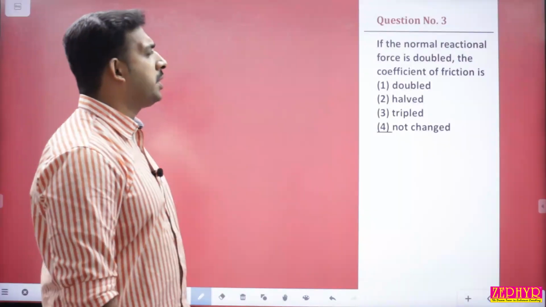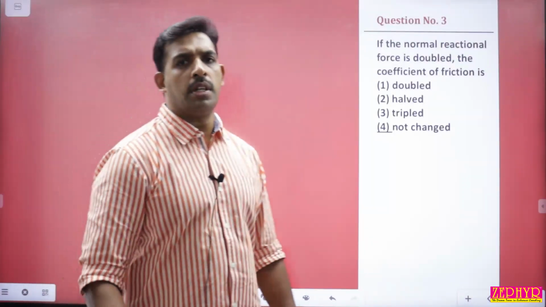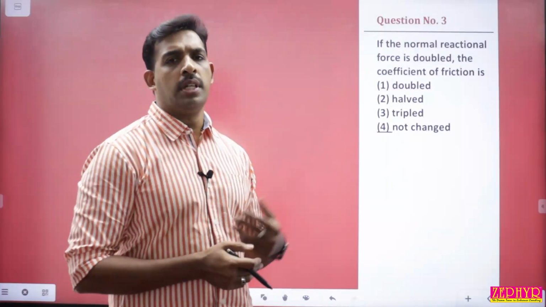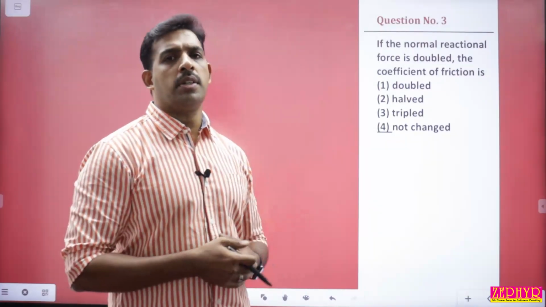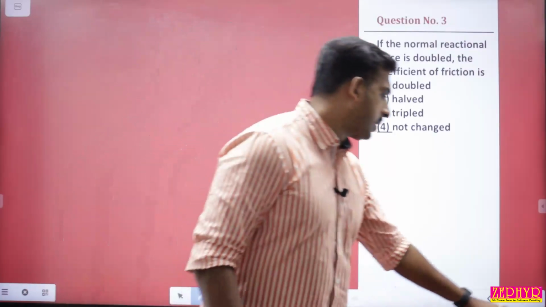If the normal reaction force is doubled, the coefficient of friction will not change. There is no effect of normal reaction on coefficient of friction. Coefficient of friction depends only upon the nature of the surface, and you can say that it also depends upon the temperature. There is no effect of normal reaction on coefficient of friction.